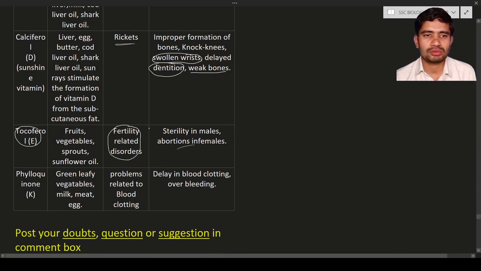Next, the phylloquinones. It is also known as vitamin K. It is present in green leafy vegetables, milk, meat, etc. It is going to cause a blood clotting disorder. It is a type of disease. It is going to cause delay in blood clotting and also overbleeding. These are the two symptoms of vitamin K deficiency.